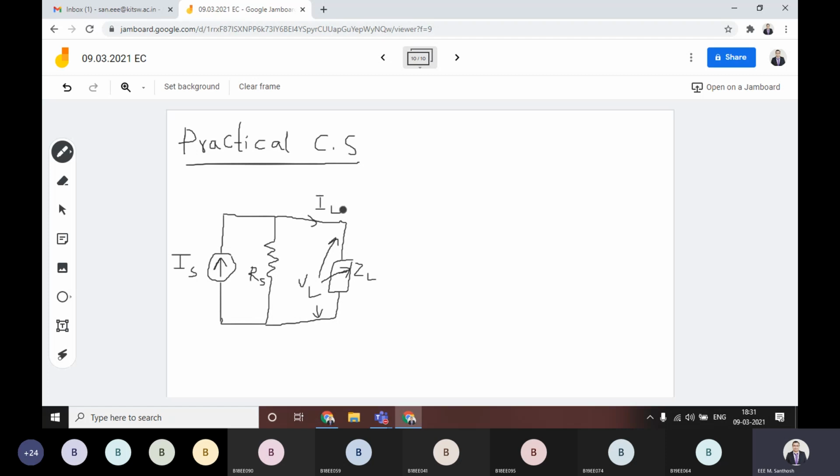Then if you draw the characteristics of VL versus IL, we will see what we observe. That is actually the interesting thing about this practical current source. When you draw this, you will get a curve the same as the practical voltage source curve, with VL on the x-axis and IL on the y-axis, for suppose.